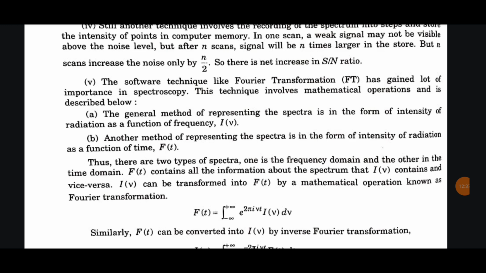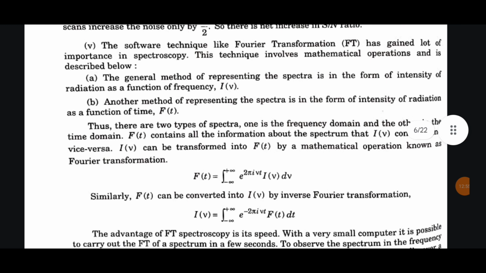The general method of representing the spectra is in the form of intensity of radiation as a frequency function. Another method of representing the spectra is in the form of intensity of radiation as a function of time. Thus, there are two types of spectra. One is frequency domain and the other is the time domain. FT contains all the information about the spectra that IV contains and vice versa. IV can be transposed into FT by a mathematical operation known as Fourier transformation.